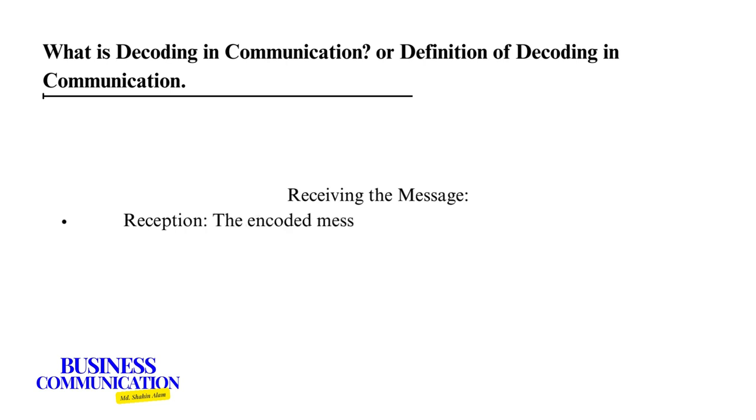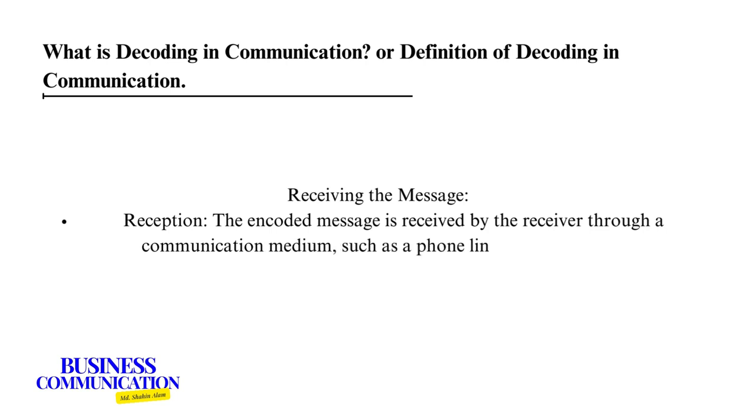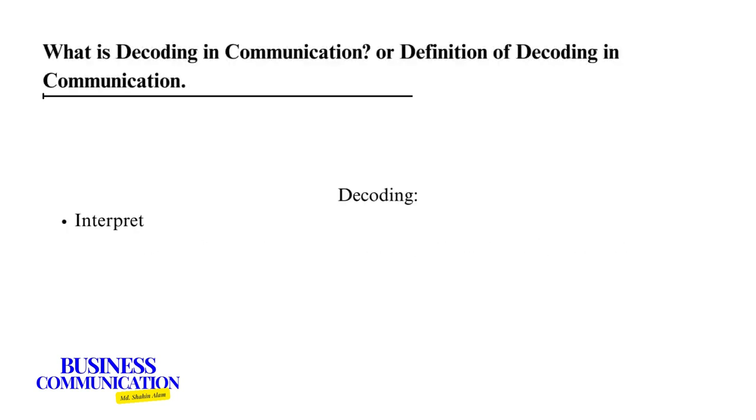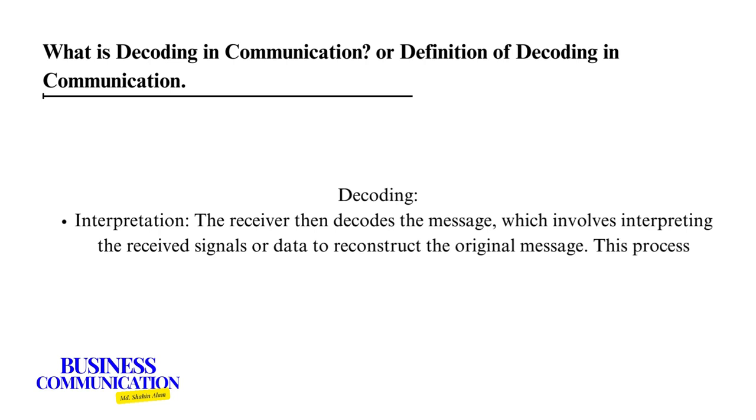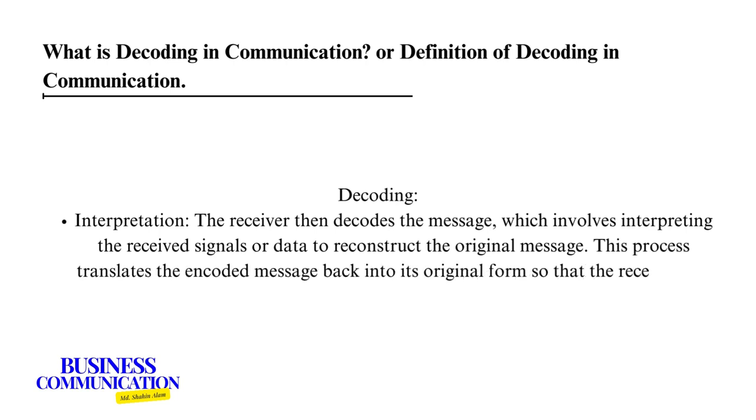Receiving the message. Reception. The encoded message is received by the receiver through a communication medium, such as a phone line, radio, or internet. Decoding. Interpretation. The receiver then decodes the message, which involves interpreting the received signals or data to reconstruct the original message. This process translates the encoded message back into its original form so that the receiver can understand it.